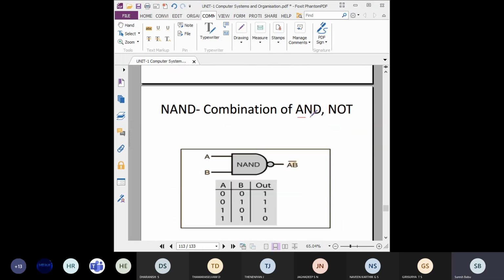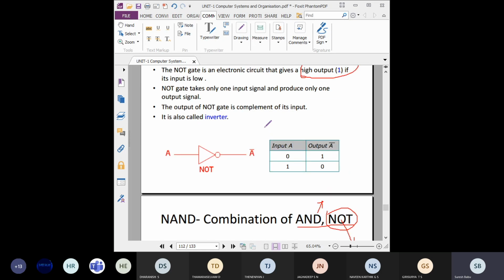Then the combination of AND and NOT gate is called NAND gate. The NOT gate is represented by this zero, a small circle. Remember this circle. It will be included after the AND gate. How do you remember the AND gate? You can see the capital D, students. The capital D itself looks like an AND gate symbol. Understood everyone?